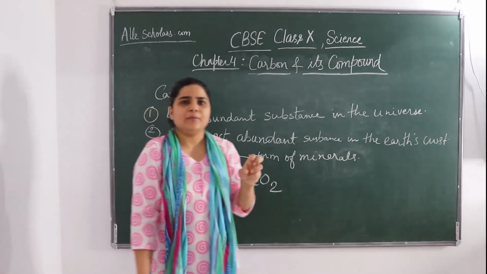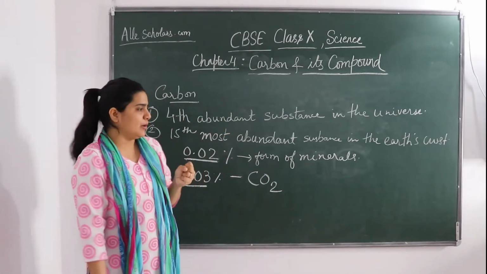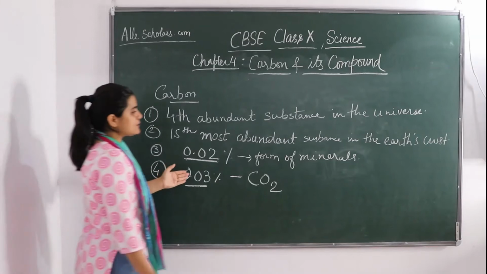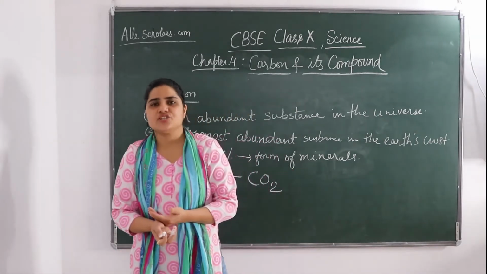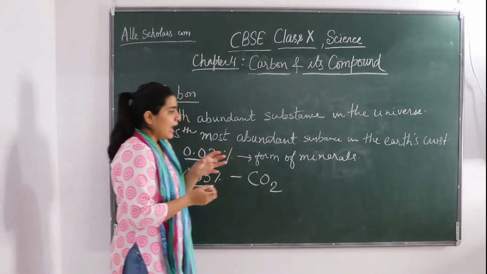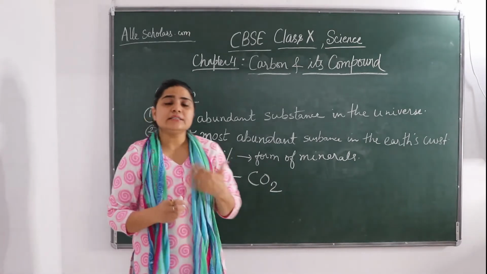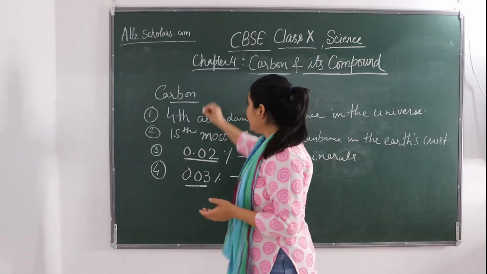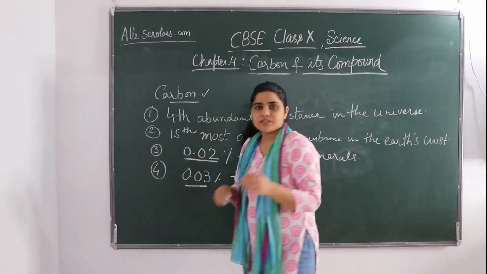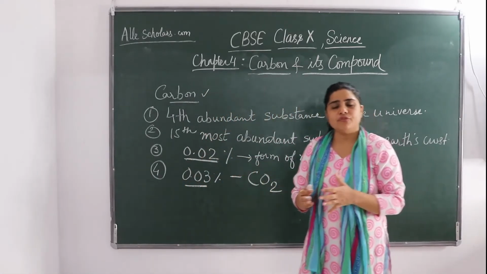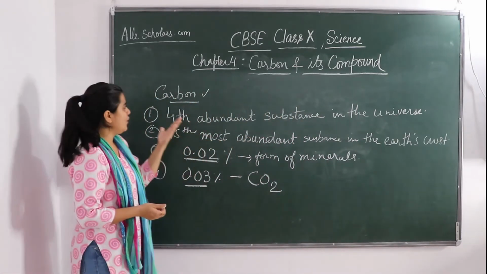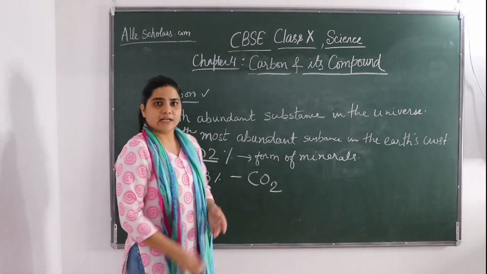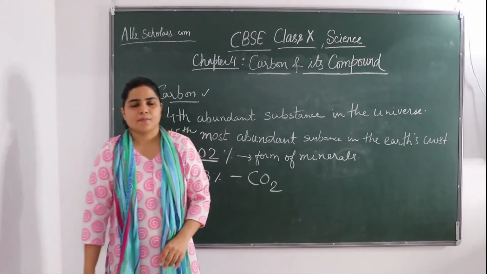So it means carbon is present in a very small amount. Carbon is very important. It is very beneficial, and it has lots of importance.